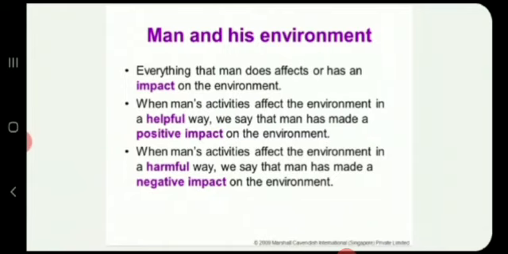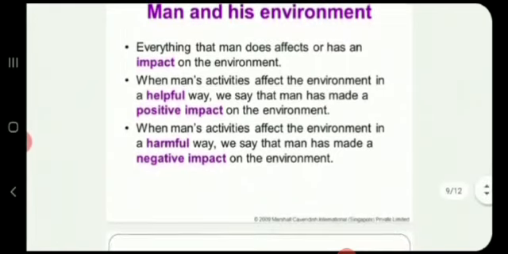Man and his environment. Everything that man does affects or has an impact on the environment because man is an integral part of the environment. Man has played a dual role of being a developer as well as a polluter. When man's activities affect the environment in a helpful way, we say that man has made a positive impact on the environment. And when man's activities affect the environment in a harmful way, we say that man has made a negative impact on the environment.